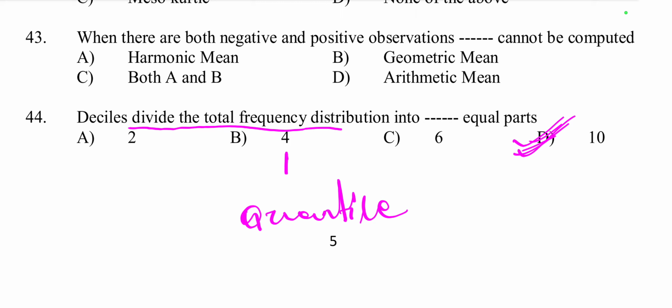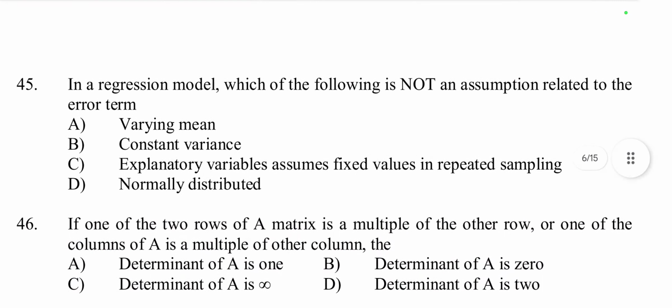Deciles divide the total frequency distribution into 10 equal parts. Then question number 45. In a regression model, which of the following is not an assumption related to the error term? First one is varying mean, constant variance, explanatory variables assume fixed values in repeated sampling, normal distribution.